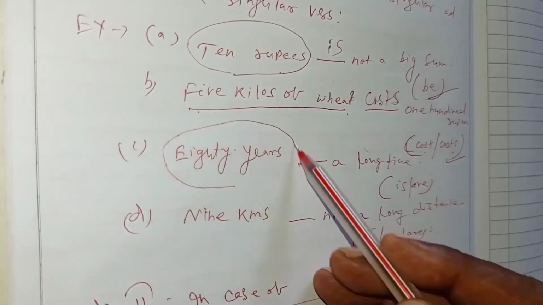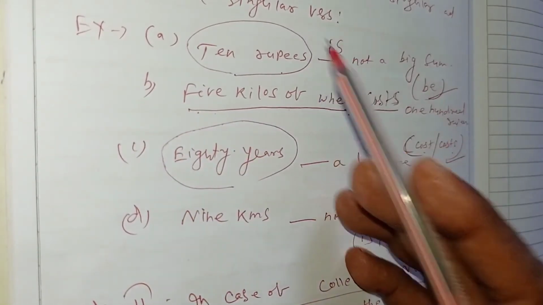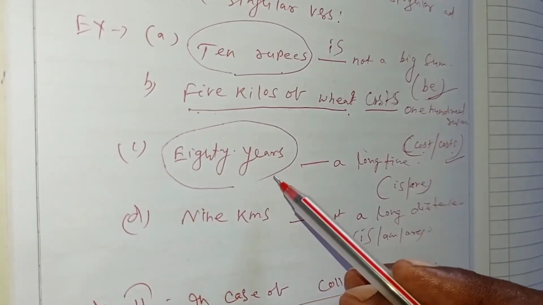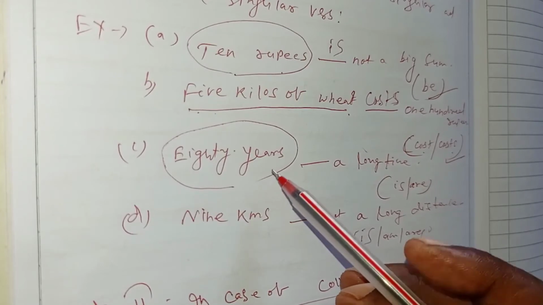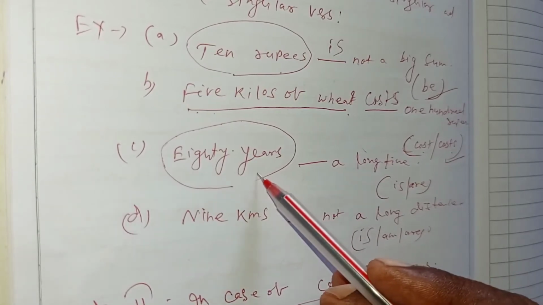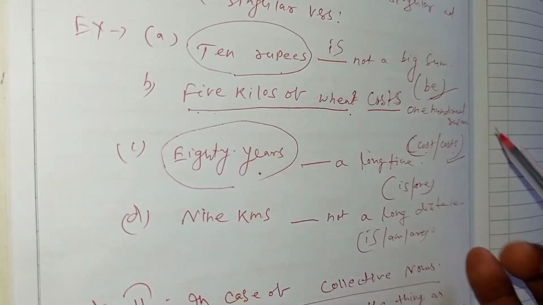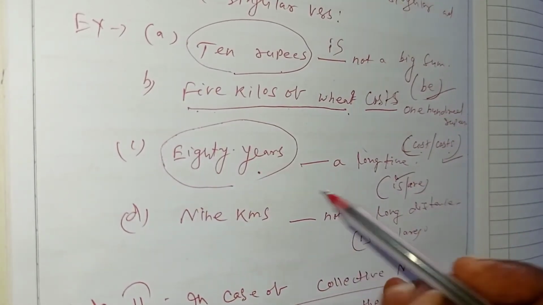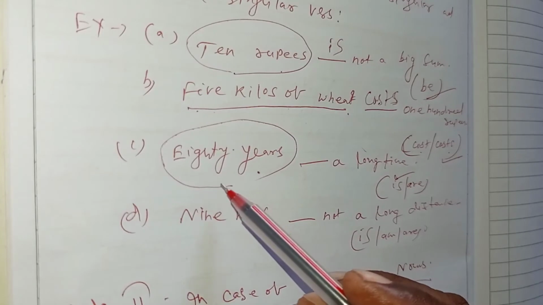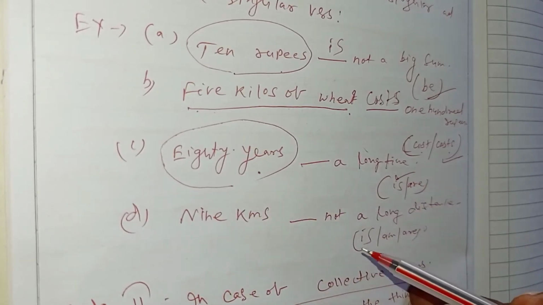Similarly, 80 years, it is the time. 80 years, though it seems plural in form, is actually singular. So it must take a singular verb, that is, 80 years is a long time.